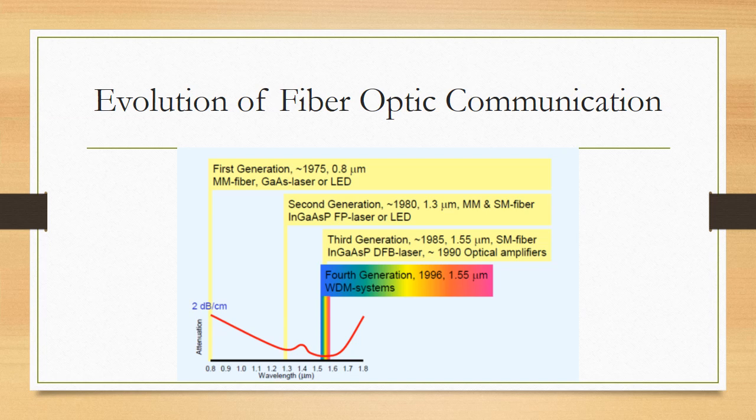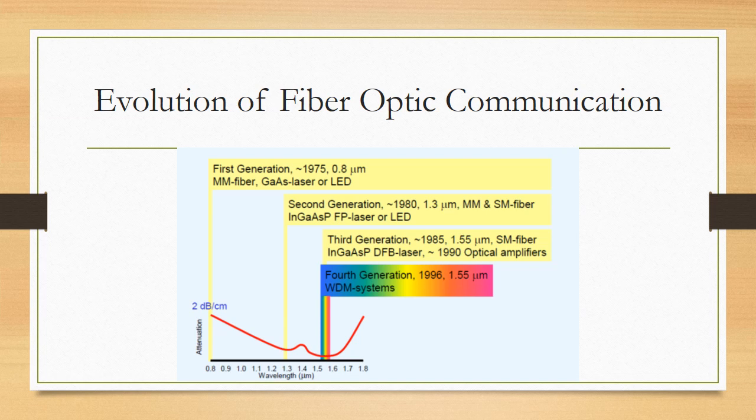At that time multimode fiber were used along with gallium arsenide laser or LED. Then in 1980, the second generation of networks were developed, which were based around 1.3 micrometer, that is 1300 nanometer, where use of both multimode and single mode fiber was made,